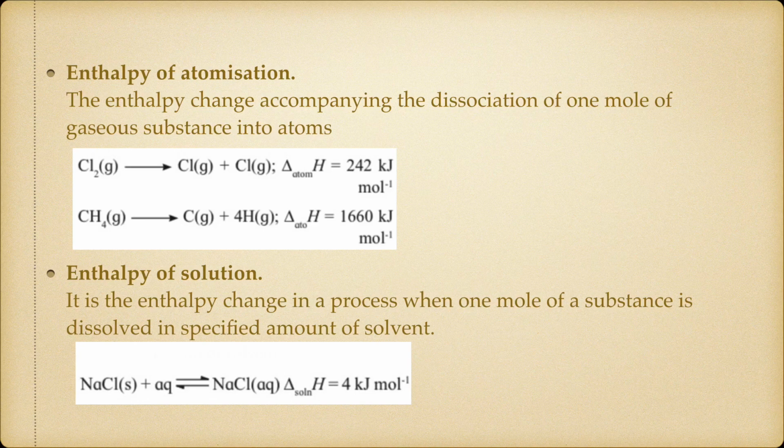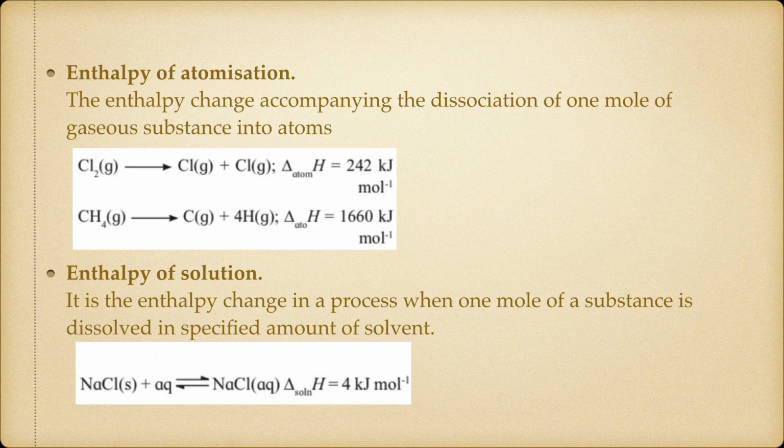Okay, so next one, enthalpy of solution. It is the enthalpy change in a process when 1 mole of a substance is dissolved in specified amount of solvent. Solution, you know how to make solution. So that means whenever a solute is added in solvent and it is dissolved, we will get solution. Okay, so we'll see one example.